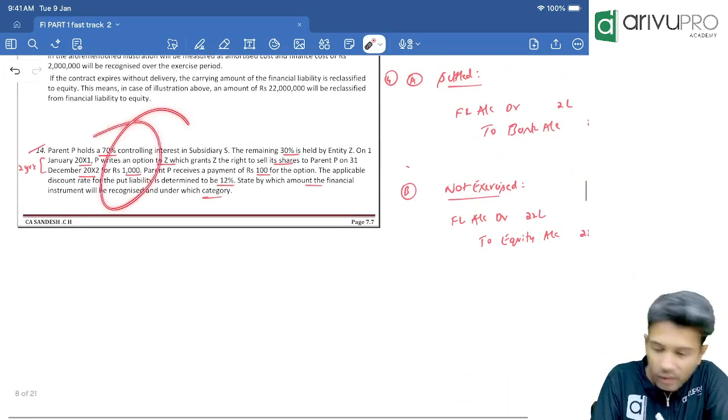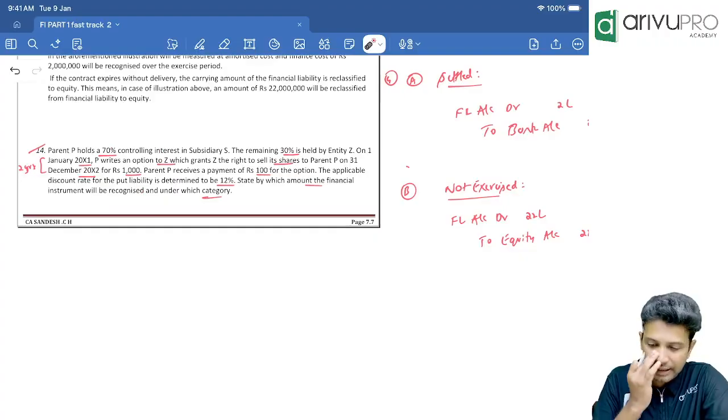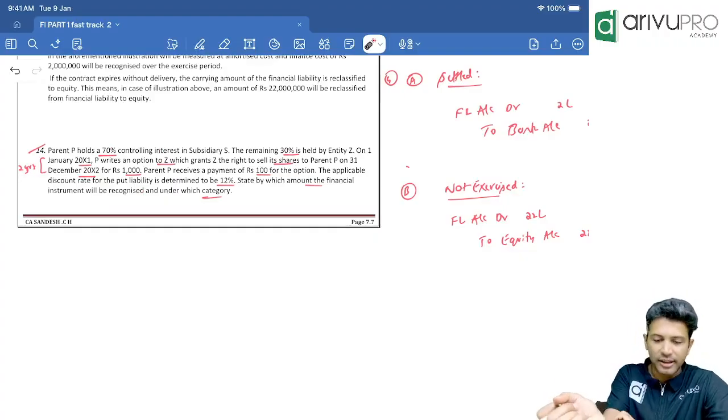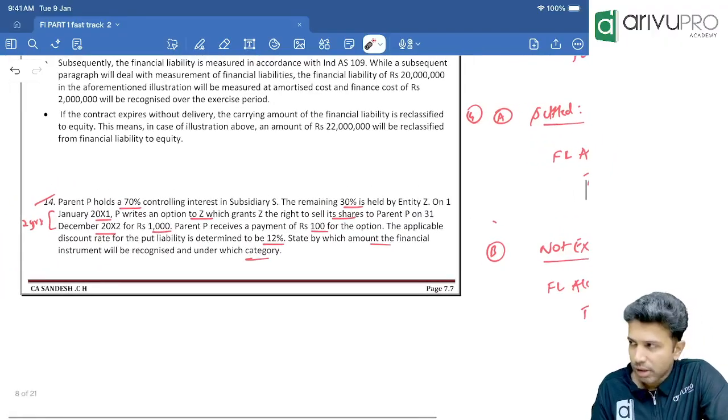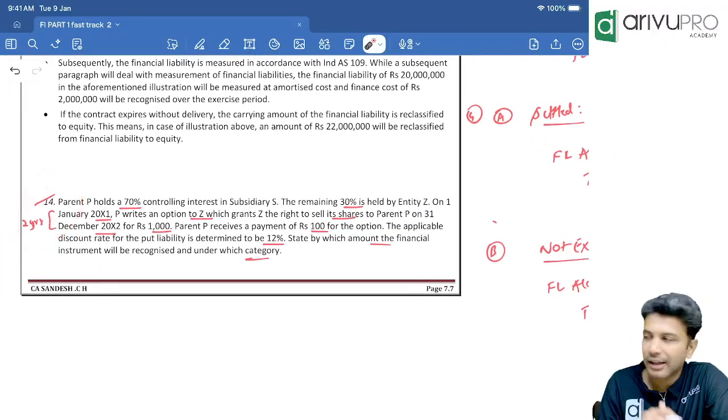Maybe question number 13, I'll do it in a bit. First, let's do question number 14. I think it has a little better context. It has a little better data to do it. Okay. After doing 14th, I'll come back to 13th.